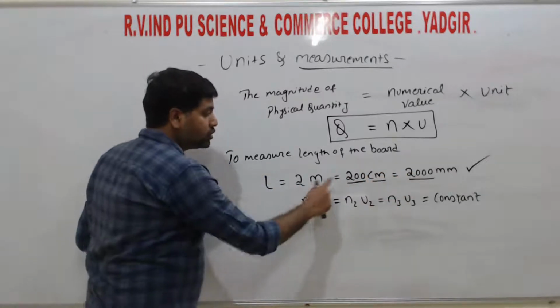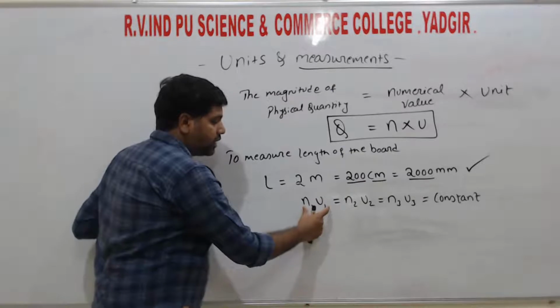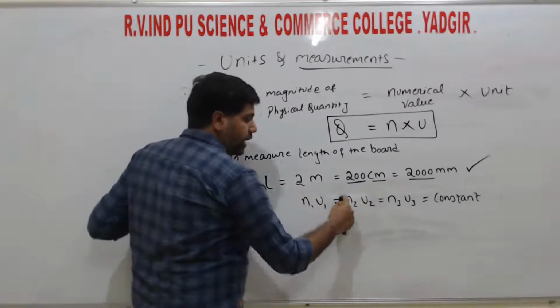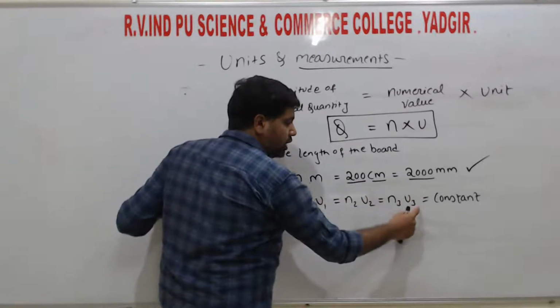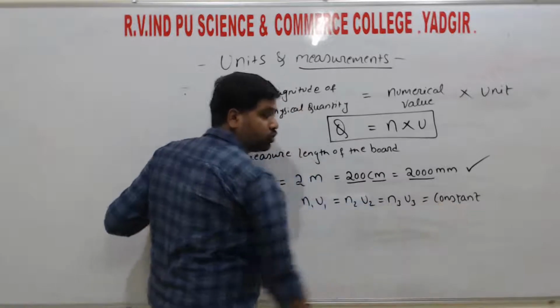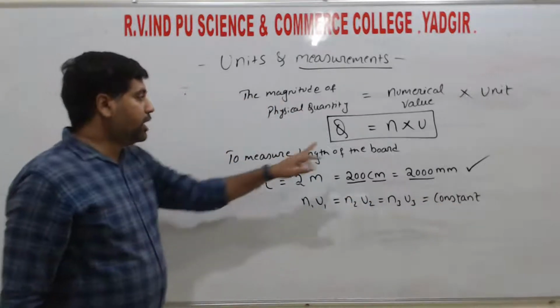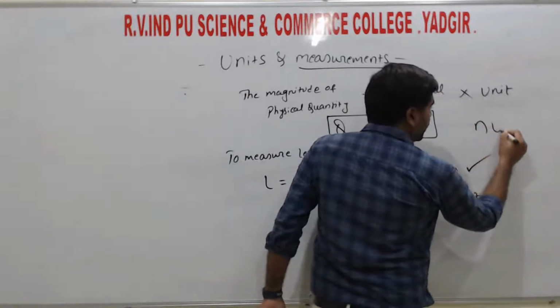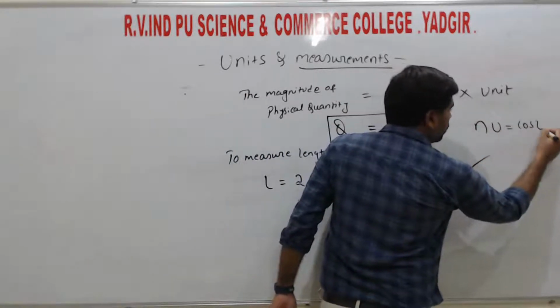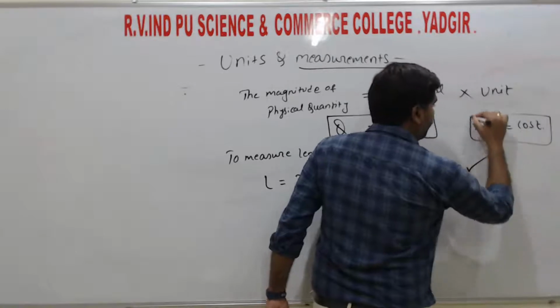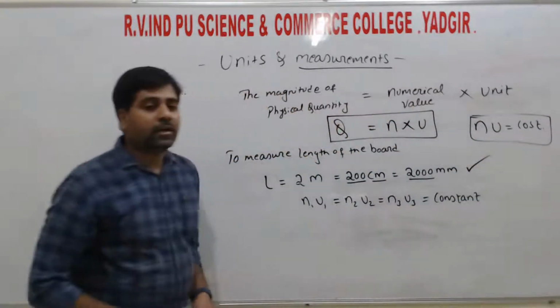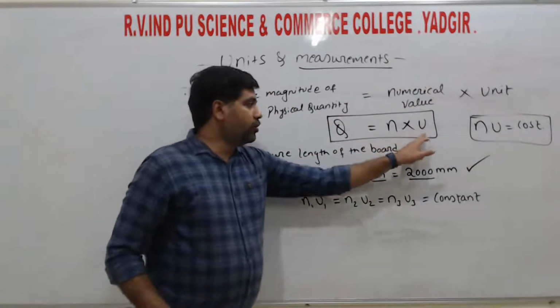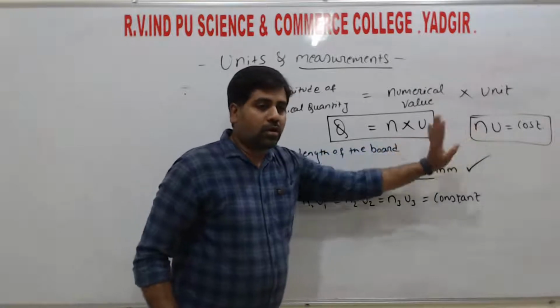The numerical values change, but n1 u1 equals n2 u2 equals n3 u3 equals constant. So we can write nu equals constant: the numerical value into its unit is always equal to a constant.